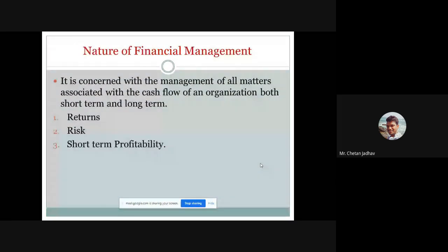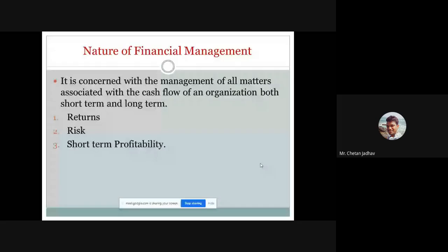Then we will see the nature of financial management. What type of nature should be there as per financial management? So we will see one by one. It is concerned with the management of all the matters associated with the cash flow of an organization, both short term and long term.